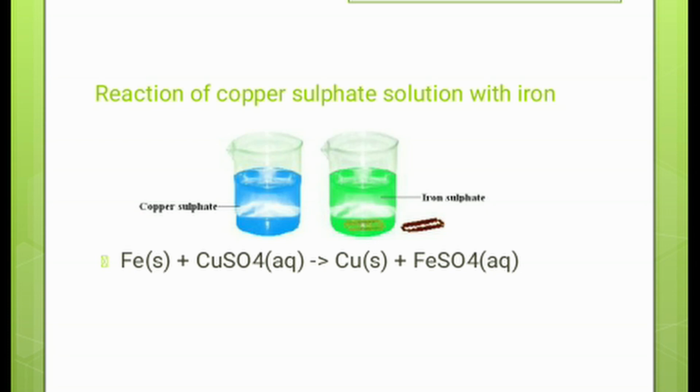Then we drop a blade into the beaker, and this blade forms a layer of brown color over it. Why? Due to the reaction taking place between the iron and the copper sulfate. Here copper is displaced by the iron and iron sulfate is formed. So the end products are copper and iron sulfate. So it is a reaction of copper sulfate with iron which forms iron sulfate, and it is a chemical change.